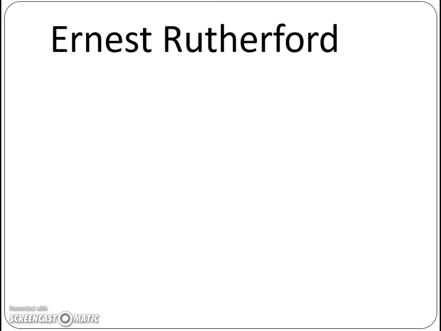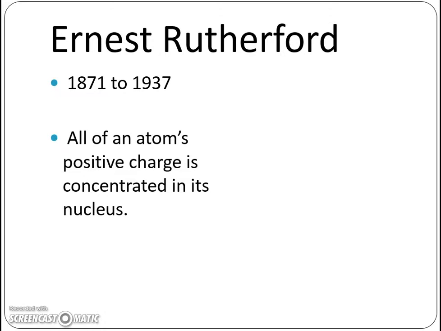So then we have Ernest Rutherford, 1871 to 1937, roughly about the same time as Thomson, but Rutherford looked deeper. He stated that all of an atom's positive charge is concentrated into something that we call the nucleus.